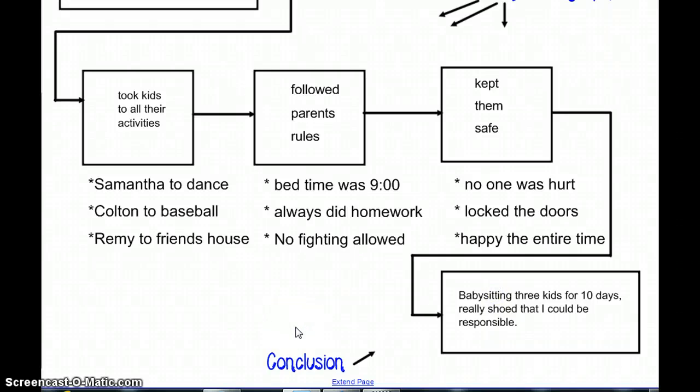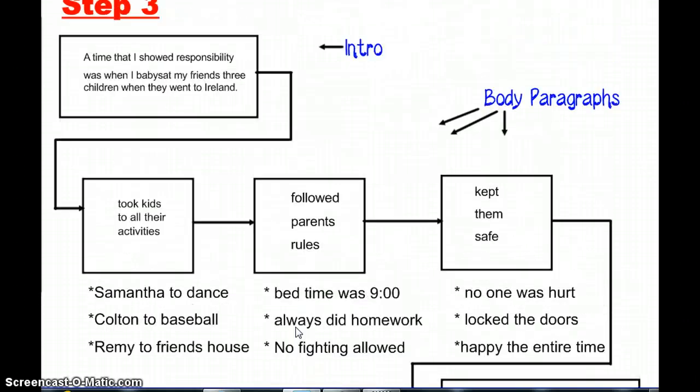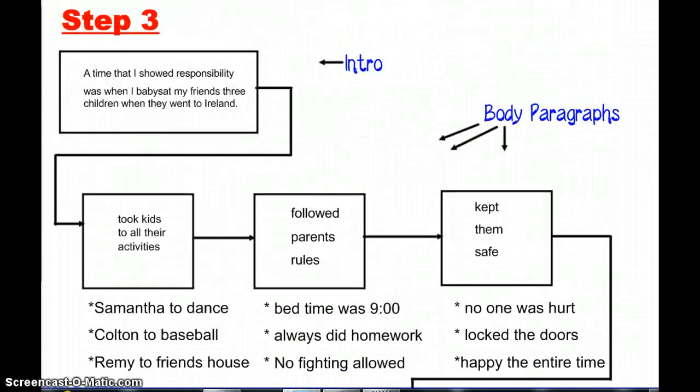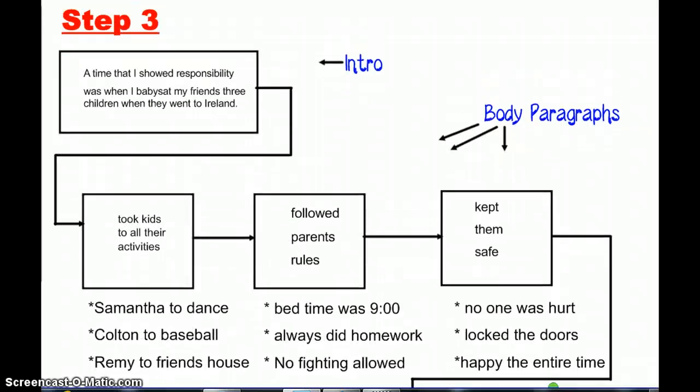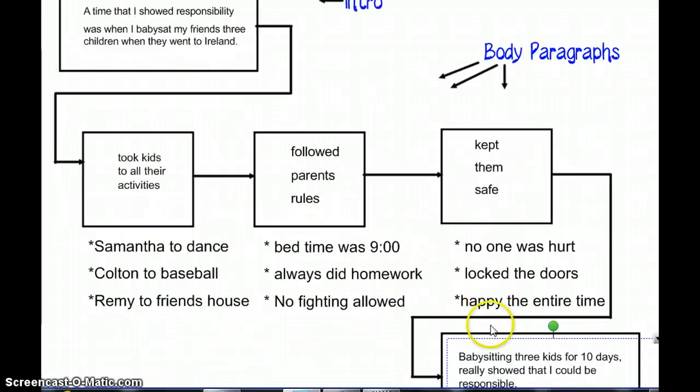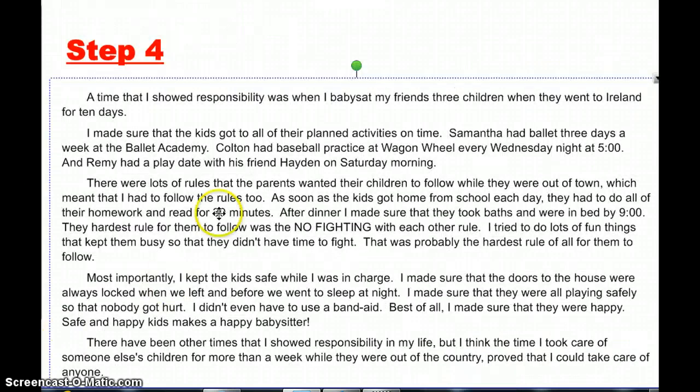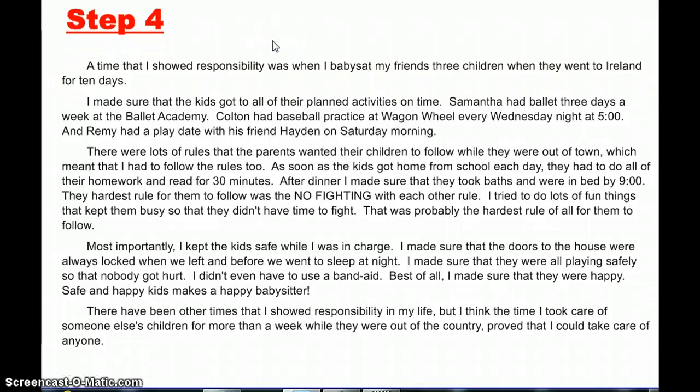Okay, you guys are going to write this down. You're going to copy this down exactly as it is in your writing journal. Okay, guys, so step 3 is done, and now we are ready to write our paper. Step 4 is simple. I'm going to take this one sentence right here and make an intro paragraph. There's one body paragraph, 2 body paragraph, the 3rd body paragraph, and a conclusion paragraph. So I did that while you were writing that down, and here is step 4.